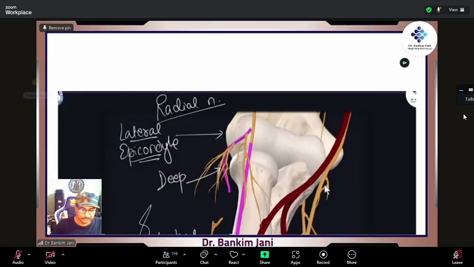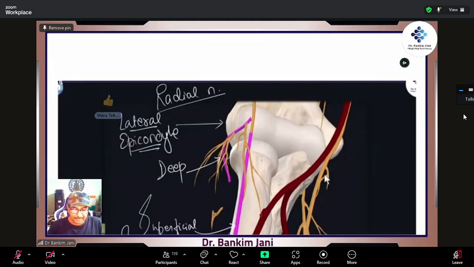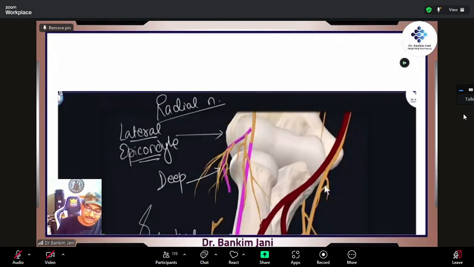So we continue. Coming back to this, the radial nerve, which is on the lateral side, as it is coming near, we say that the radial nerve crosses the lateral epicondyle. Obviously it will be the lateral epicondyle. This is the lateral epicondyle and this is the medial epicondyle. There are no other bones, right? So it is the lateral epicondyle.